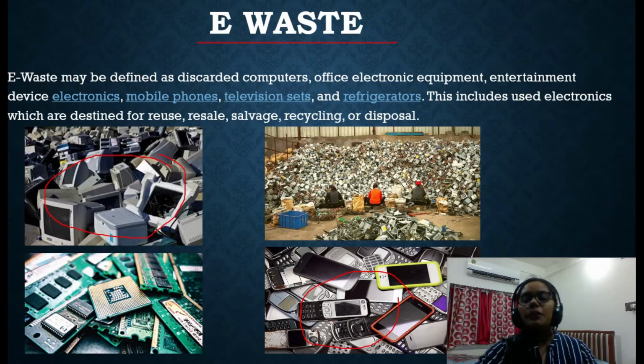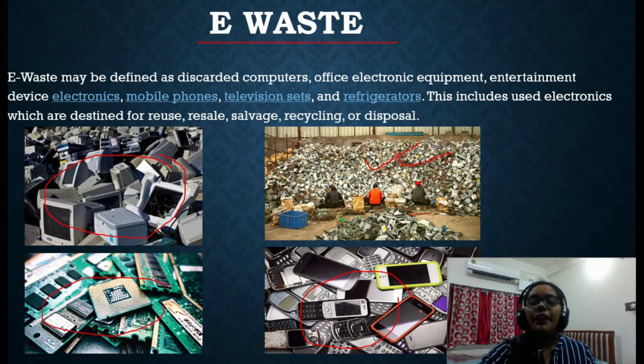So what about the old ones? These are silicon chips, computer chips. You can see in this picture how much e-waste is piled up. This is the current scenario; this much e-waste we have.